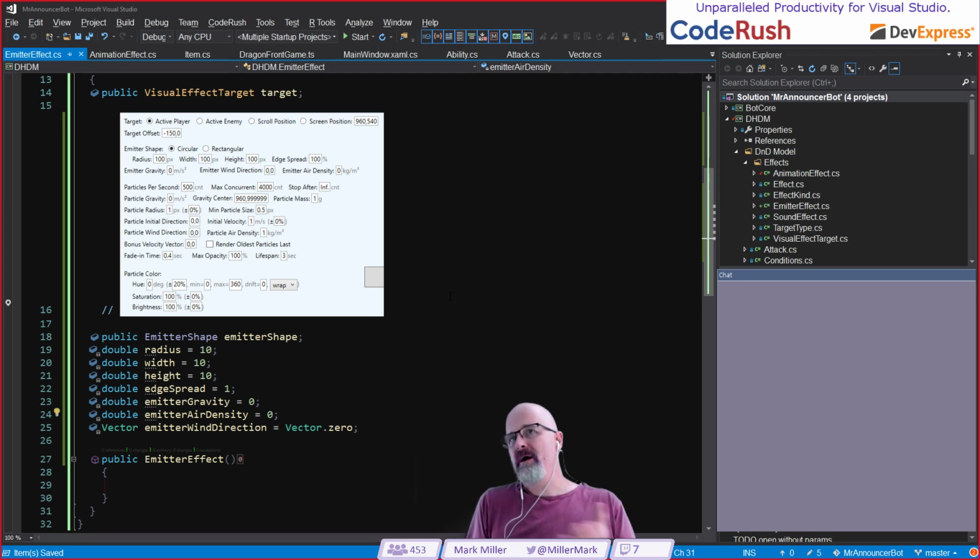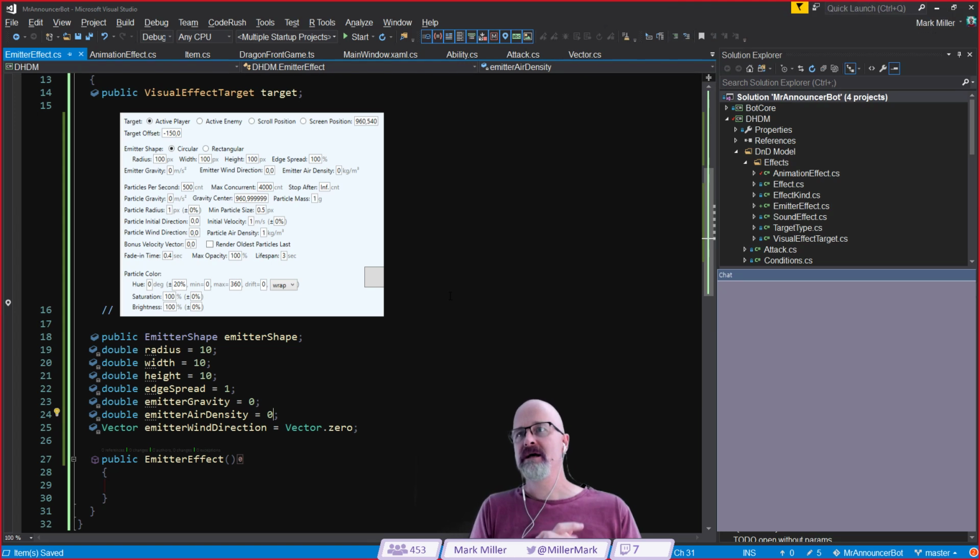So emitter wind determines if the emitter itself is going to blow or move anywhere. And the air density determines what the resistance is as it's blowing through the wind. The emitter gravity is, is the emitter going to rise and fall like in our rainbow?